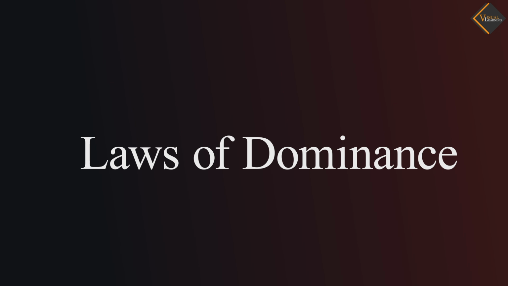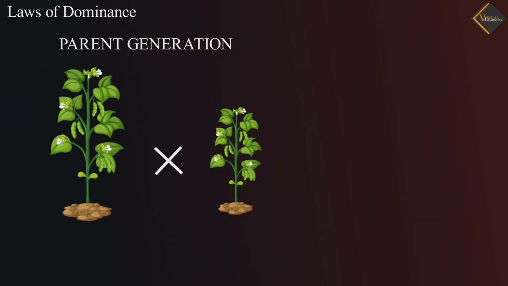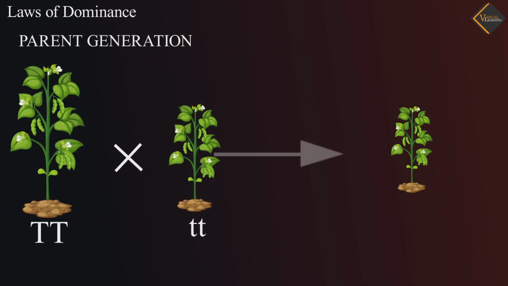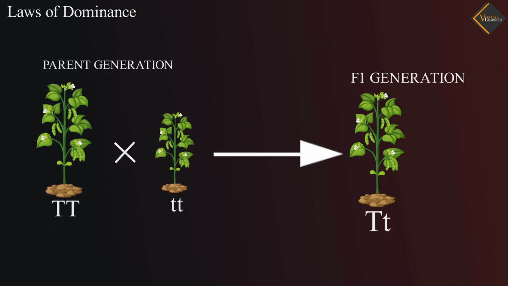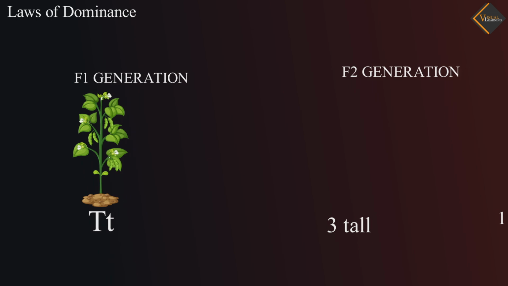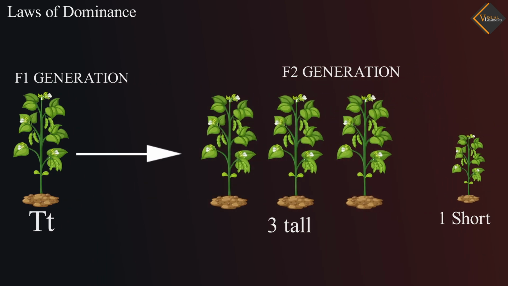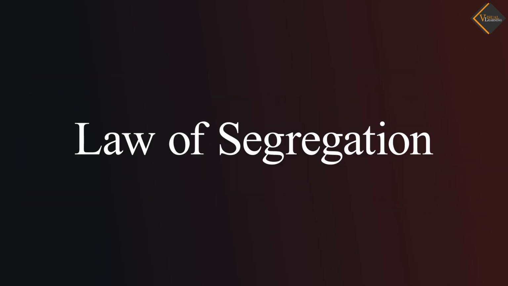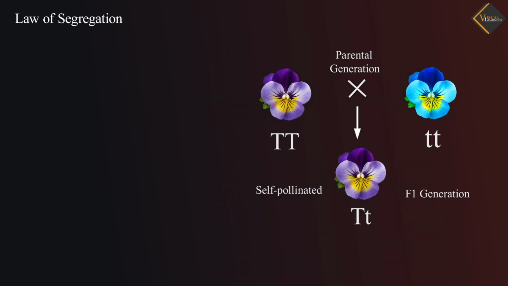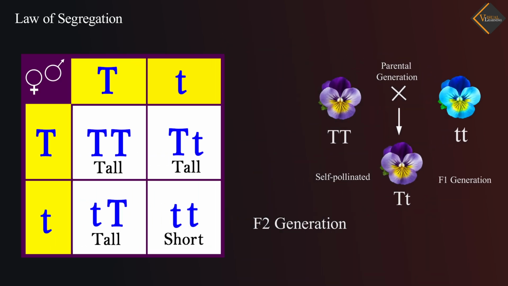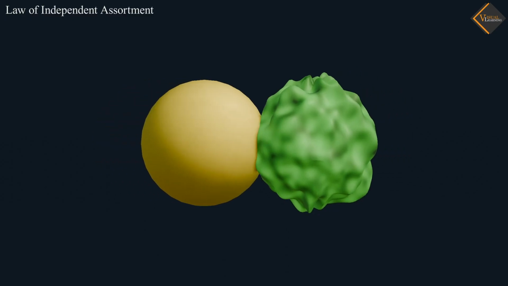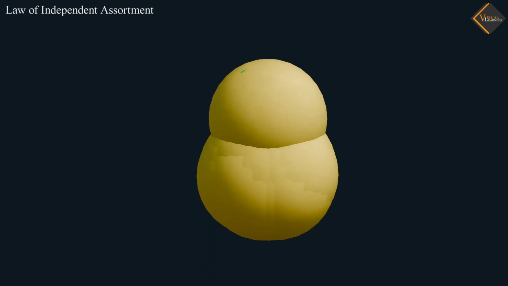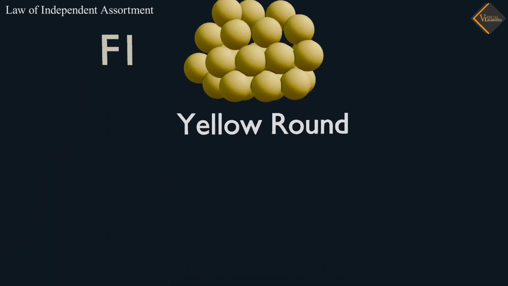Law of dominance says that a gene contains two opposing alleles, one of which is always expressed in the organism. It is called the dominant gene, and it expresses in any possible combination. Law of segregation says that traits get segregated completely during the formation of gametes without any mixing of alleles. Law of independent assortment says that the traits can segregate independently of different characters during gamete formation.